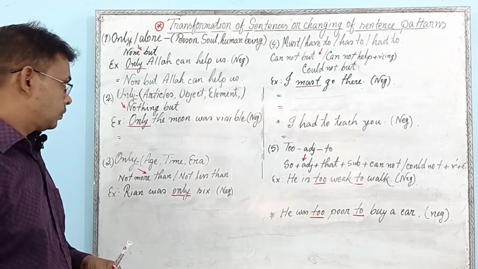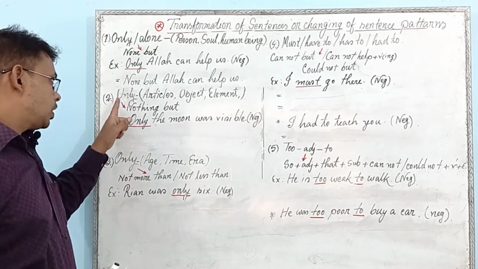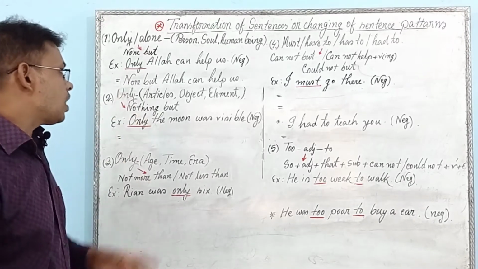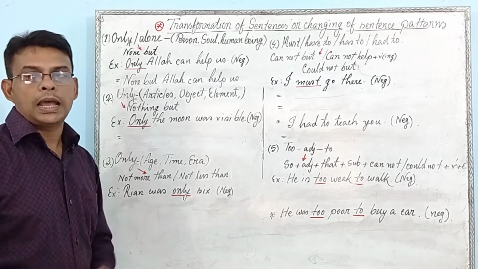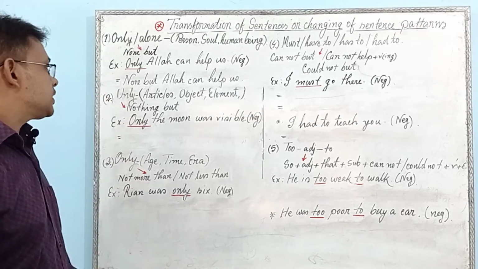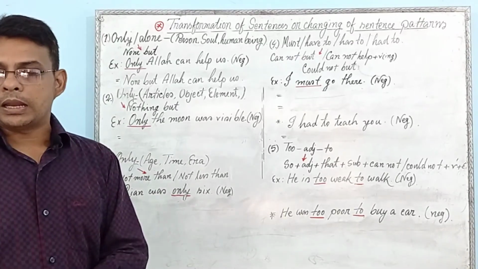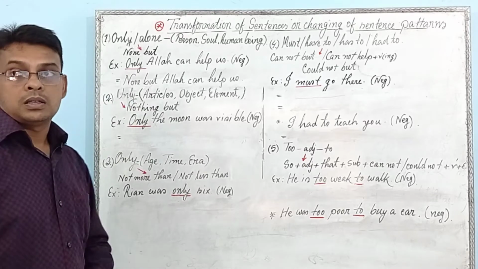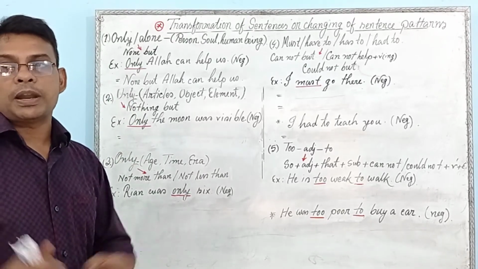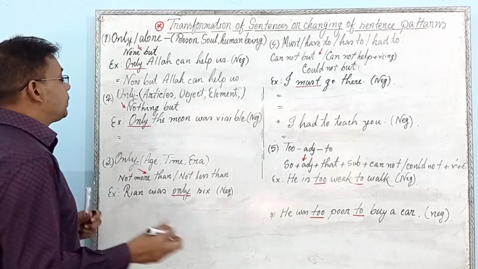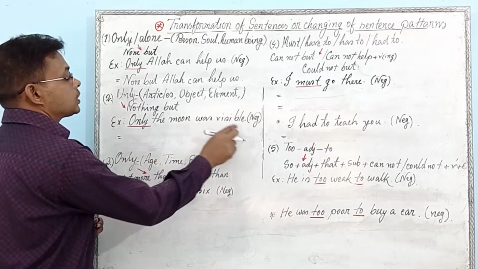The next one, you can also see only. Here only indicates articles, objects or elements. If only indicates any kind of article, object or element, you have to use nothing but in the place of only. So what will be the answer? The answer will be: only the moon was visible.